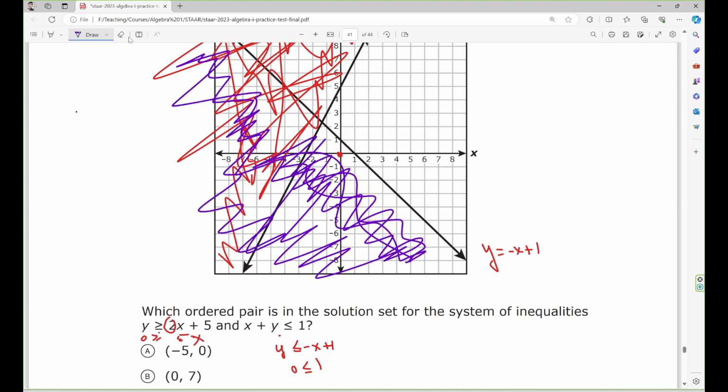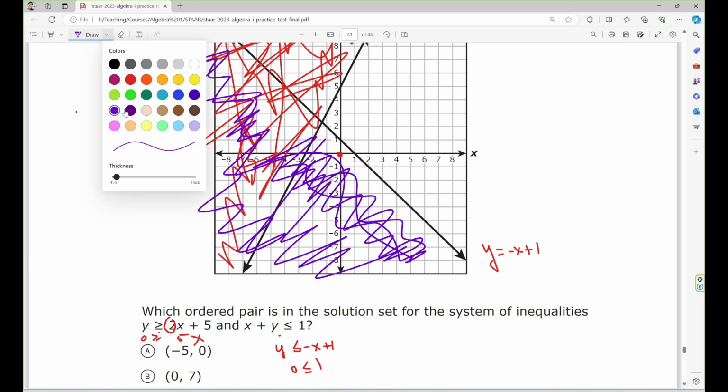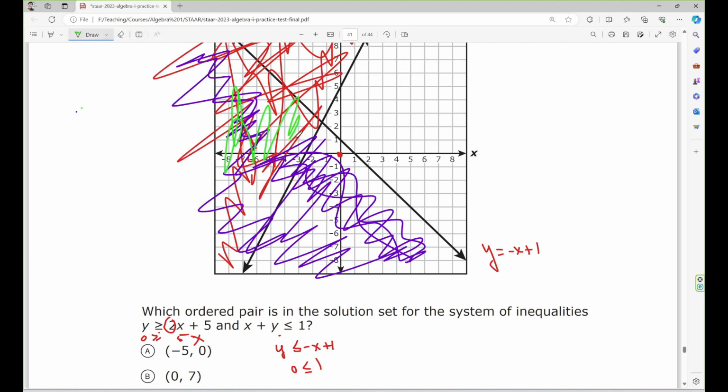Alright, I see that the overlapping region right here is my final solution. This is the solution of the system of inequalities.